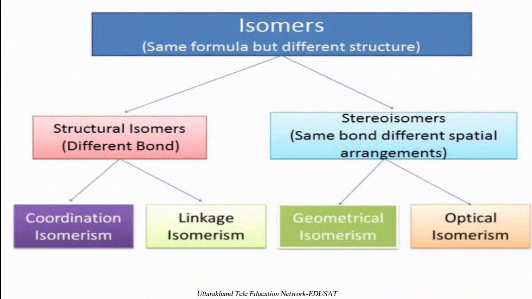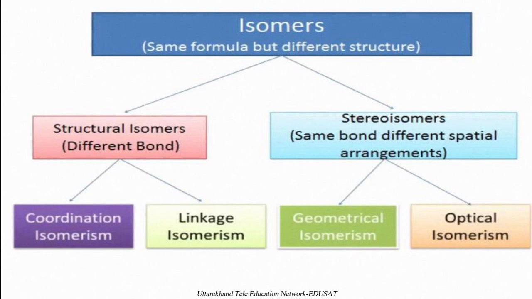For example, if we are discussing isomers and we have the same formula but different structures, on a broad basis we can separate these isomers into two types. First, structural isomers. Second, stereoisomers. Structural isomers are those in which the bonding nature, the coordination behavior of a metal with the coordinating ligands, is different.